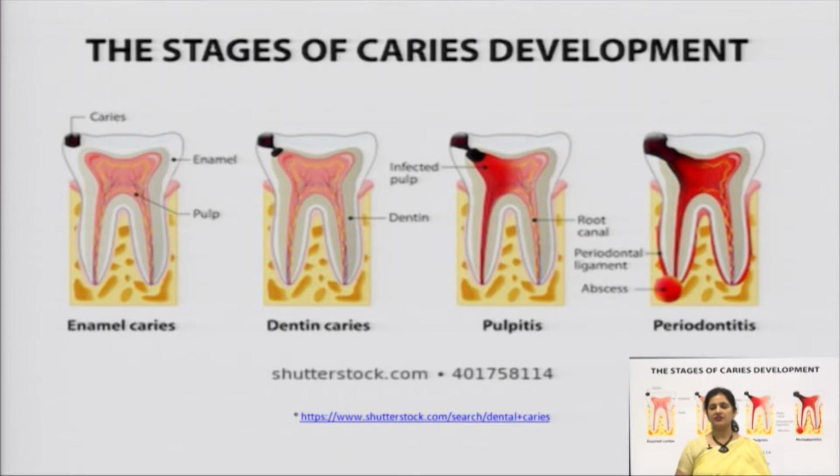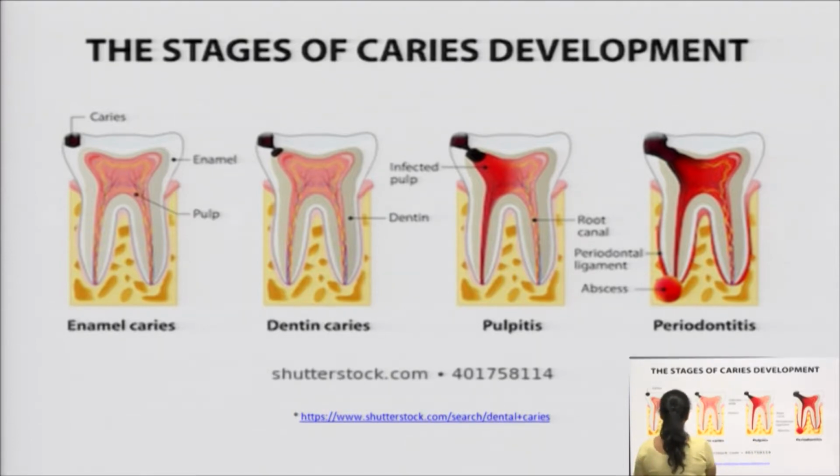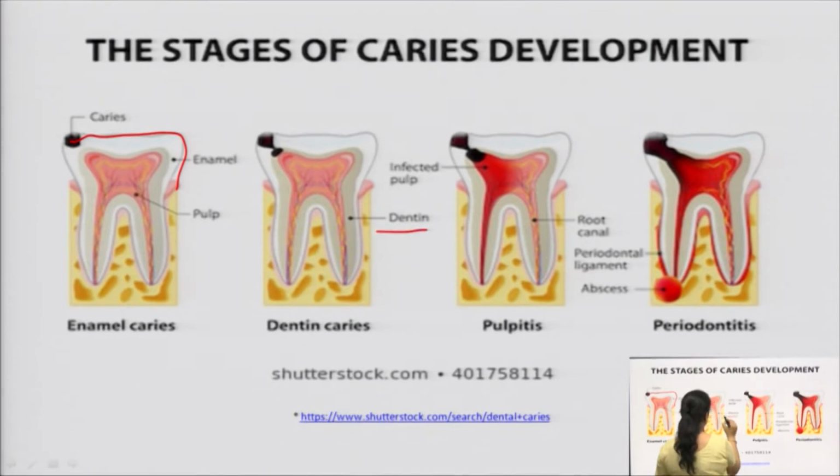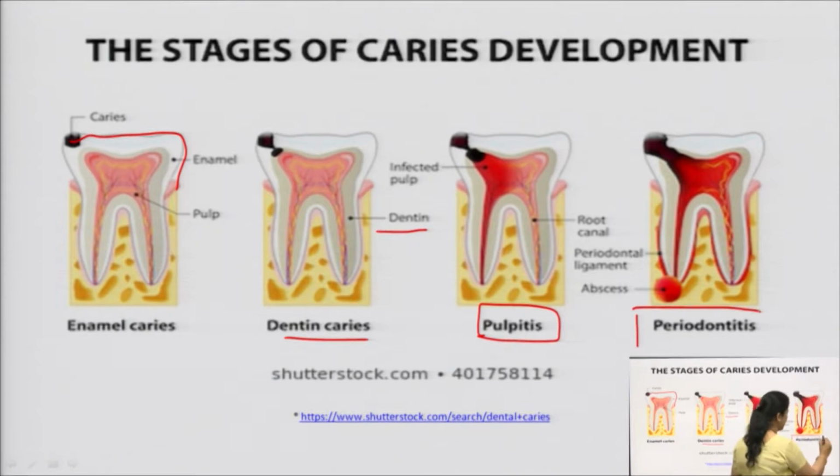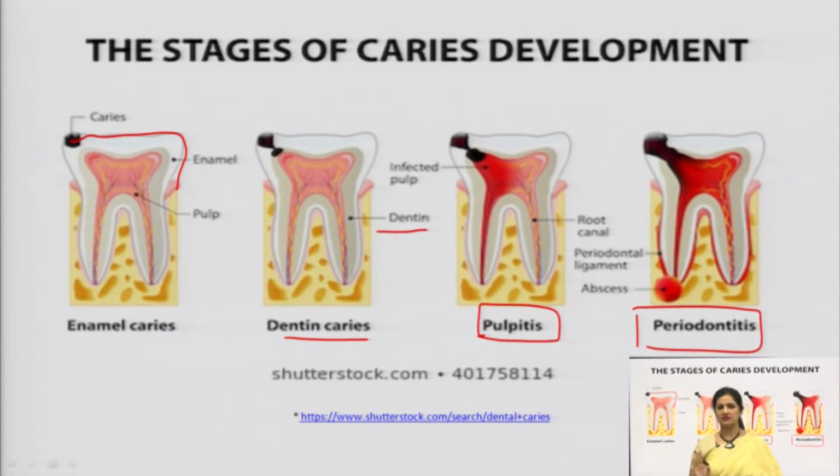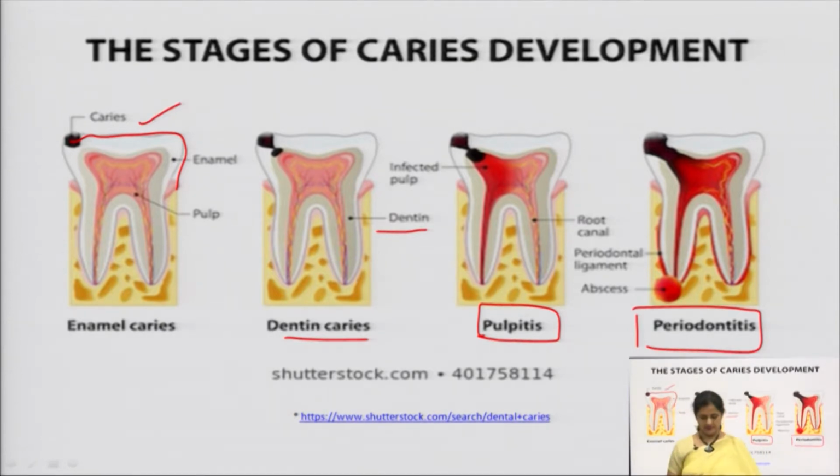These are the stages of the different caries development. You can see here that in the enamel caries, this is a caries which occurs on the enamel or the outer surface of the tooth. This is the pulp. Here when the dentin is affected, it causes dental caries. Then pulpitis or the inflammation of the pulp is called pulpitis, and periodontitis. However, we are not concerned about this in different stages. We only have to study caries as per our syllabus.